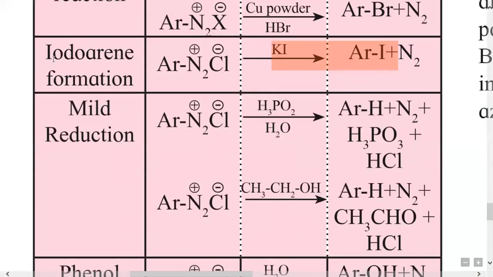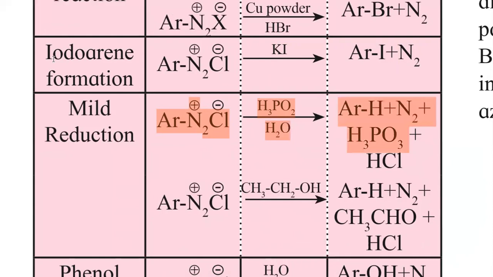Then mild reduction, that is by using mild reducing agent. Here this is aryl diazonium chloride when treated with H3PO2 and H2O, then this diazonium group is replaced by hydrogen and we get product this aromatic compound, that is ArH plus nitrogen plus H3PO3 and HCl as a side product.